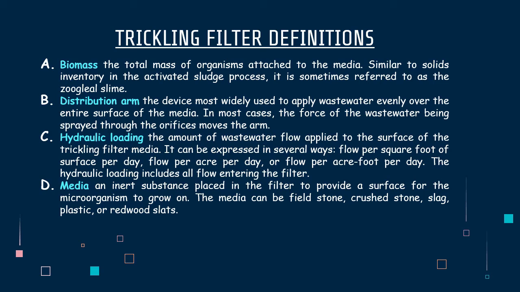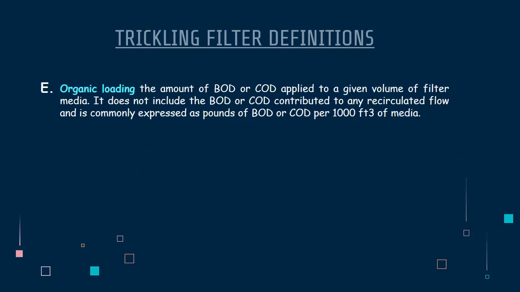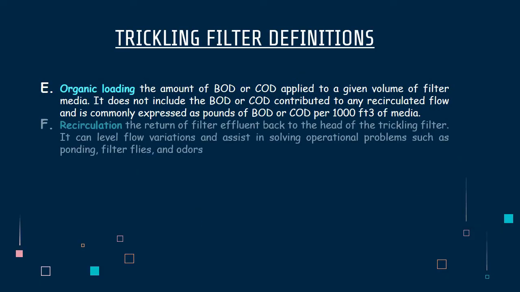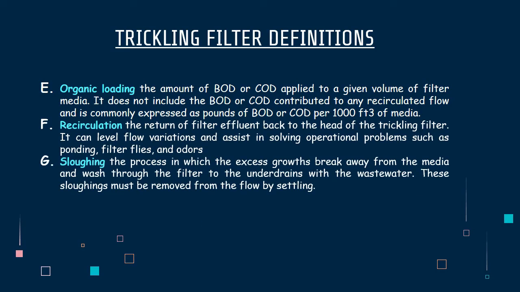The hydraulic loading includes all flow entering the filter. D. Media. Media is an inert substance placed in the filter to provide a surface for the microorganisms to grow on. The media can be fieldstone, cruststone, slag, plastic, or redwood slats.